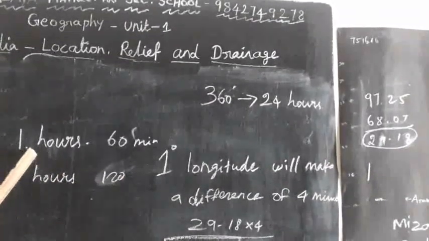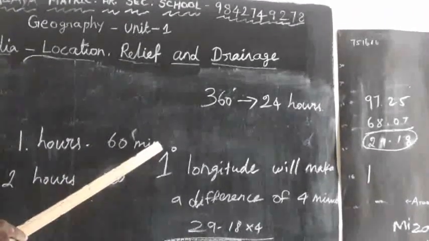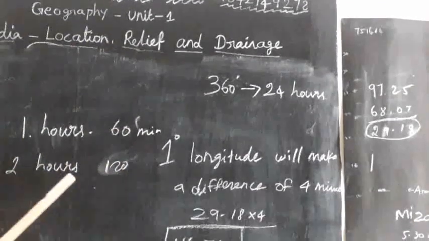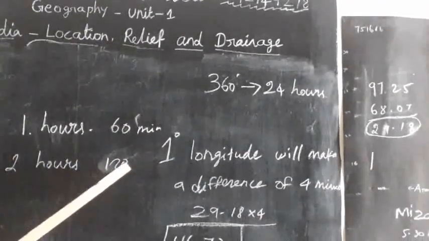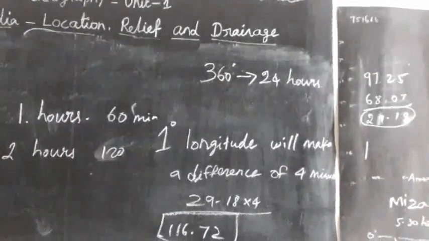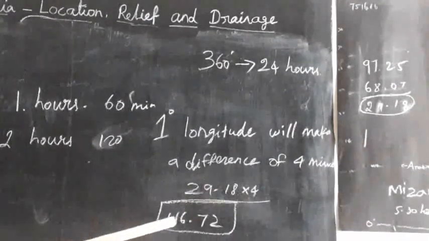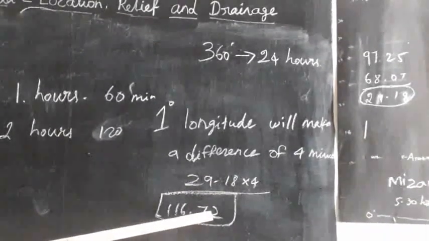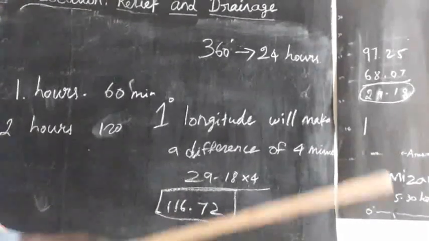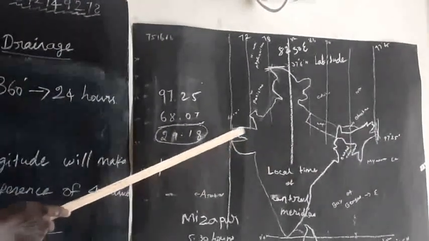One hour is 60 minutes, two hours is 120. So 29.18 into 4 is 116.72, approximately a 2 hours difference between Gujarat and Arunachal Pradesh.